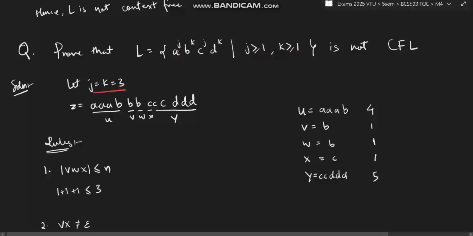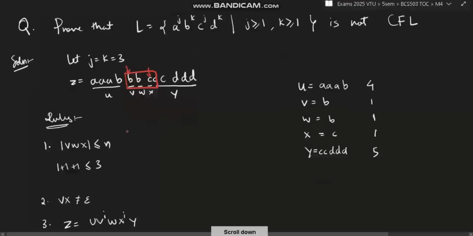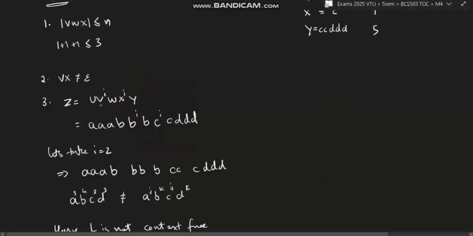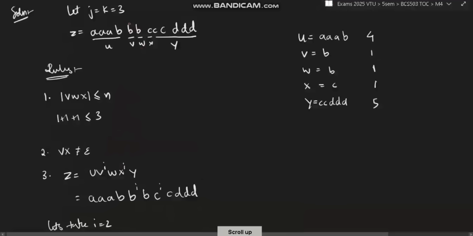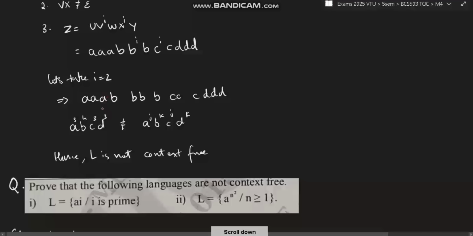So when you take 3, what will be formed? Triple A, triple B, triple C, triple D. You'll be writing it here. And V, W, X, you will be taking at most single letters. If possible, just take a different one here. Okay, B and C is here. After that, it's simple. Just raise it to i, V power i, X power i, and pump it. Pump it means whatever is assigned to V and X, double it, since we have taken 2, we will be doubling it. Okay, so what is the value of V we have taken here? B. So it will become 2B here, and this X will become 2C. Now, after we have done that, since we have increased the value of B and C without increasing A and D, the change will happen here. A is 3, B is 4, C is also 4 actually here.